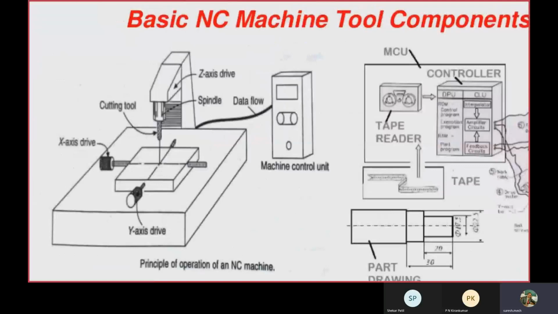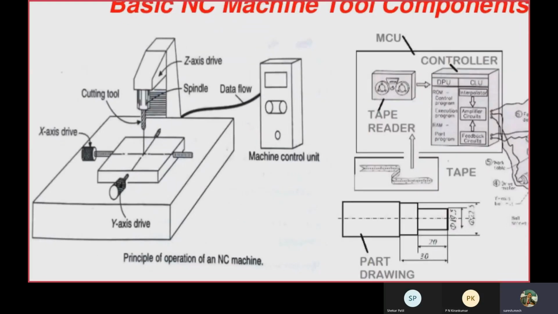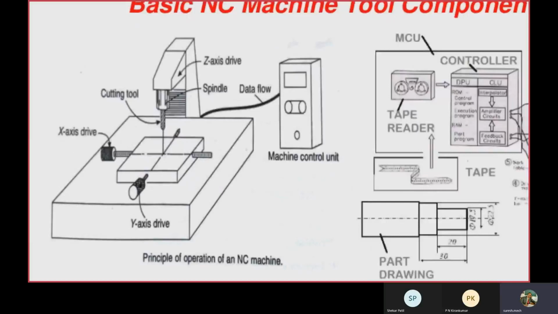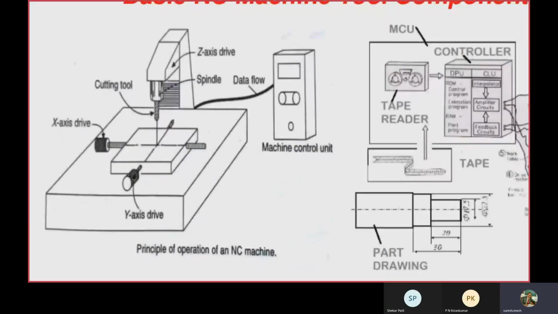The machine tool components such as the cutting tool and spindle are moving along the X, Y, and Z directions according to the instruction given by the machine control unit. This machine control unit gives its instruction according to the program written in the punch tape.